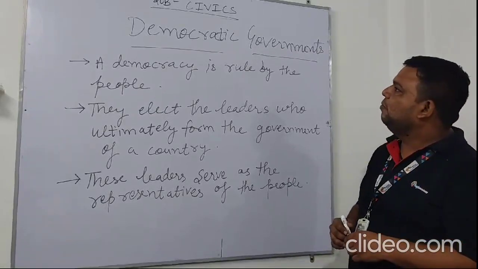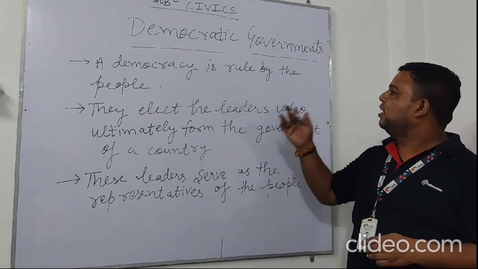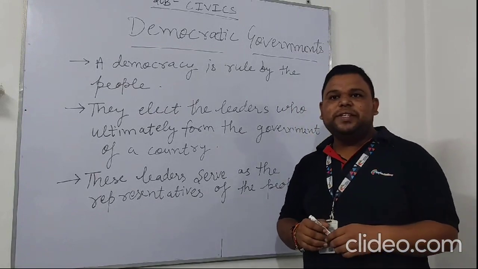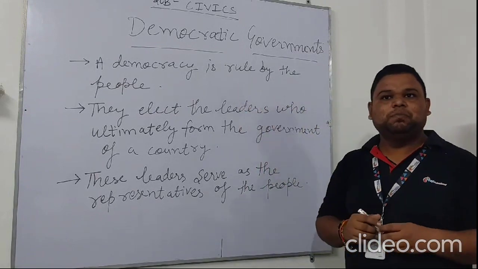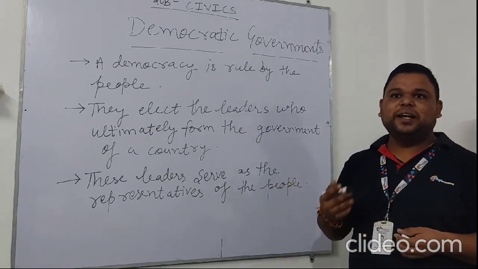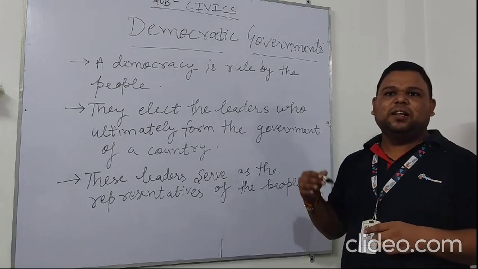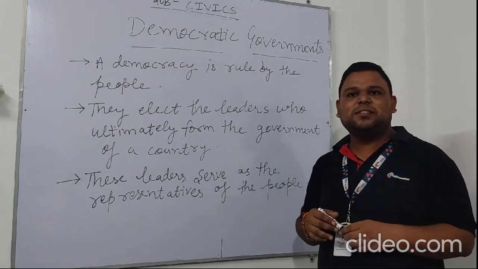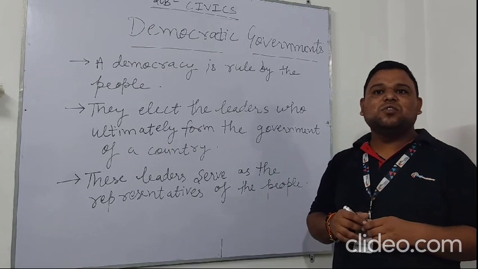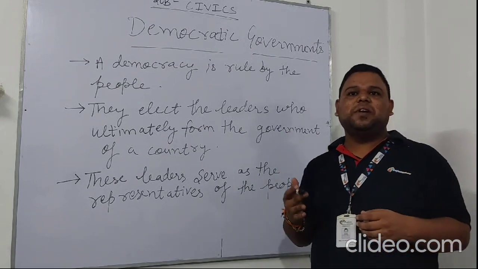Hello students, today we are discussing Chapter 4 in Civics, Democratic Government. A democracy is rule by the people. The people have the power to choose their own leaders, and they elect the leaders who ultimately form the government of a country, while framing laws, and the government is guided by the concerned voices of the people. So it is the people who hold the ultimate power in a democracy.